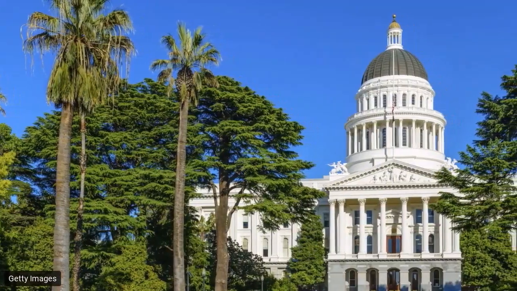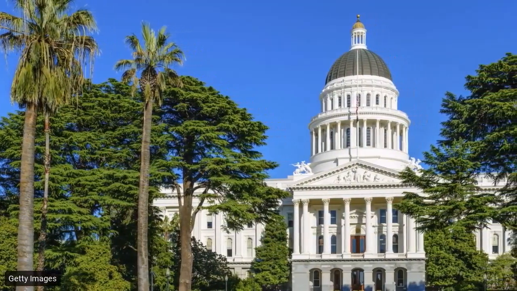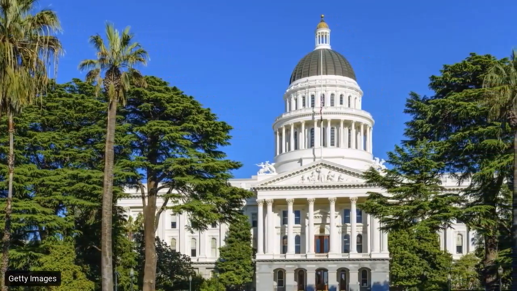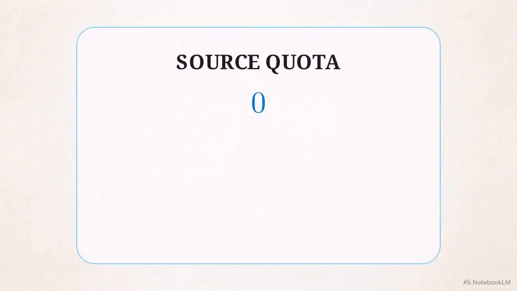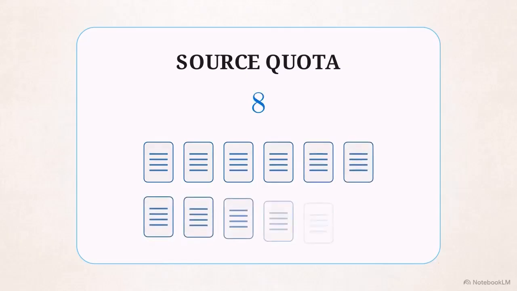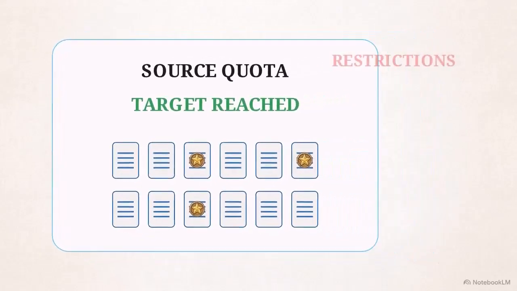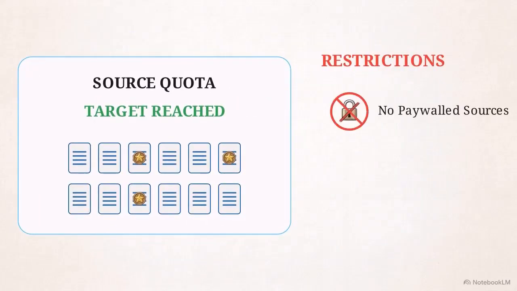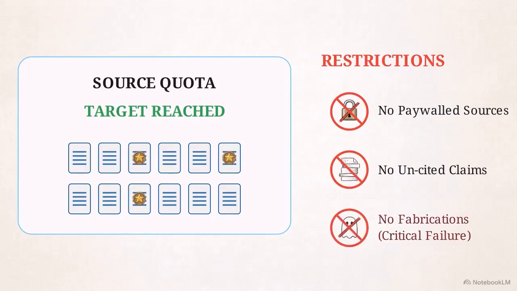The legal framework must be ironclad. The AI has to articulate the major constitutional provisions and the specific Supreme Court precedents governing the issue. The model must also pivot to the state level and explain exactly how California has addressed this same policy challenge. The text must support a persuasive argument using a rigorous source quota. You need a minimum of 12 distinct sources, and at least 3 must be peer-reviewed. Paywalled sources are banned. Uncited claims are unacceptable, and generating a fabricated source is a critical failure.